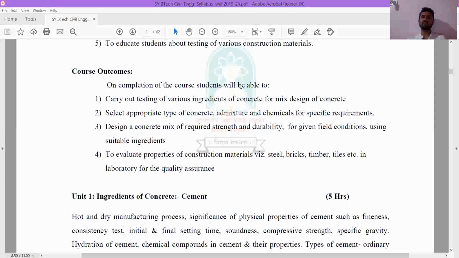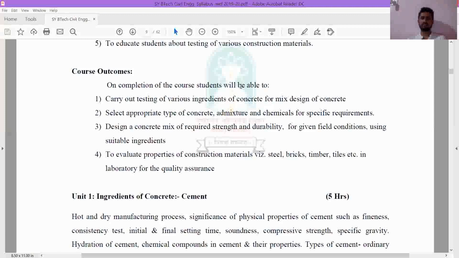So when you complete studying this subject, you will be able to see for which strength requirement what ingredients are to be used and in how much quantity, and if there is a requirement of admixture, what the amount of admixture and the amount of chemical to be used is. So after completion of this subject you will be able to tell what type of concrete to be used, what the ingredients are and how much of each ingredient to be used.